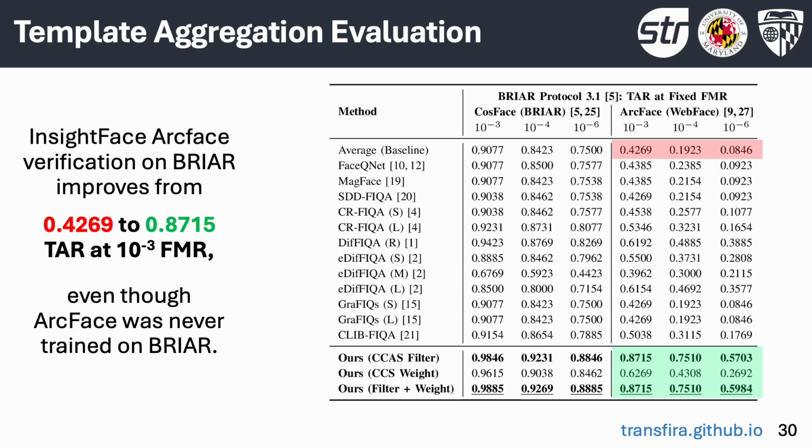Notably, the verification performance of the open-source InsightFace ArcFace encoder on Breyer Protocols 3.1 improves from 0.43 to 0.87 TAR at 10 to the negative 3 FMR, and from 0.08 to 0.60 TAR at 10 to the negative 6 FMR, even though the ArcFace encoder itself was never pre-trained on any Breyer or video surveillance data. To our knowledge, these are the largest FIQA-driven gains yet reported in the literature, demonstrating the strengths of TransFIRA's encoder-specific and domain-specific approach.